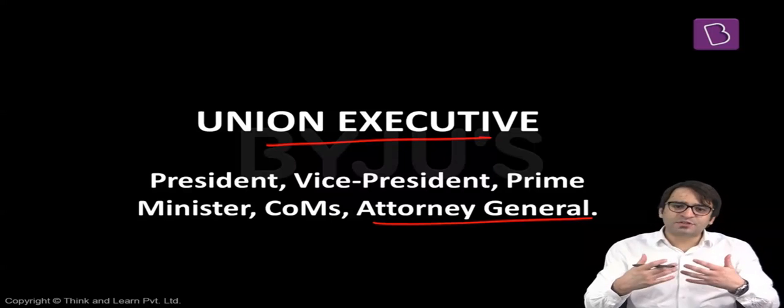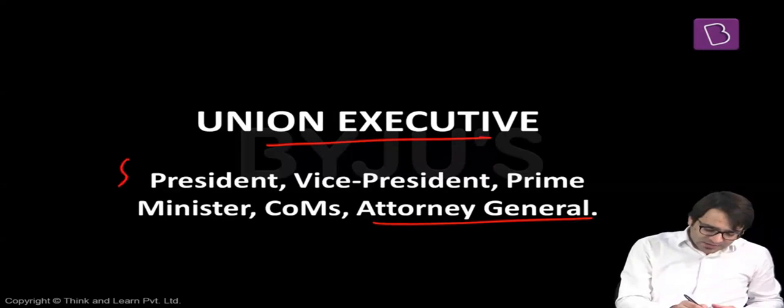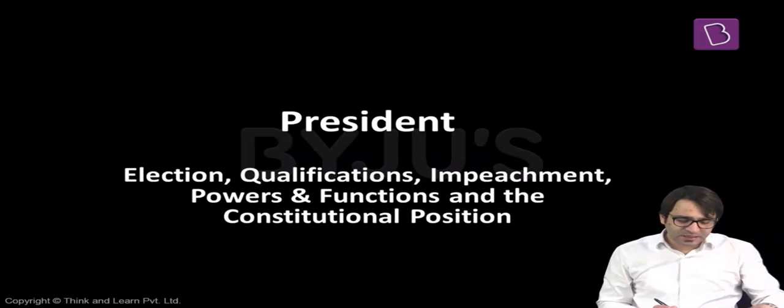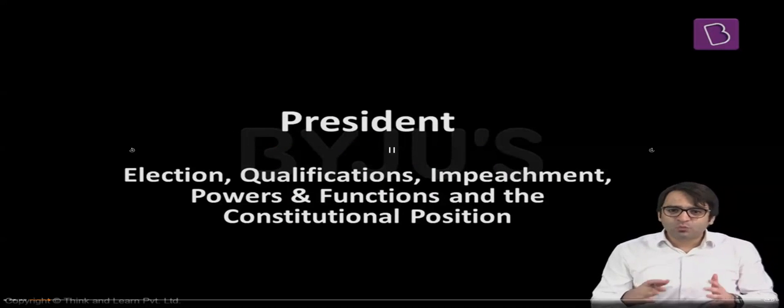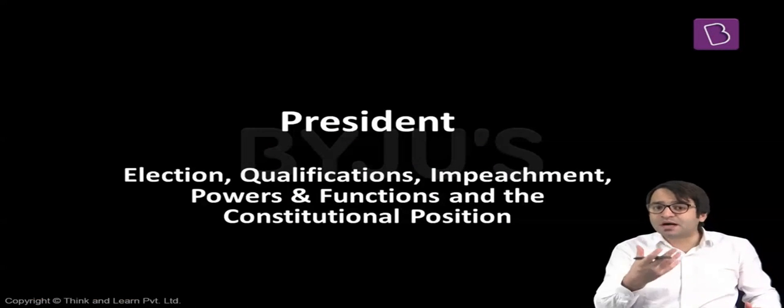Now let us take up all these individuals and institutions one by one. We will explain the constitutional provisions regarding all these institutions, but first up, we'll take up the office of the President of India. In this chapter, we'll talk about how the President of India is elected. What are the qualifications required for somebody to contest the presidential election? What are the powers available with the President of India?